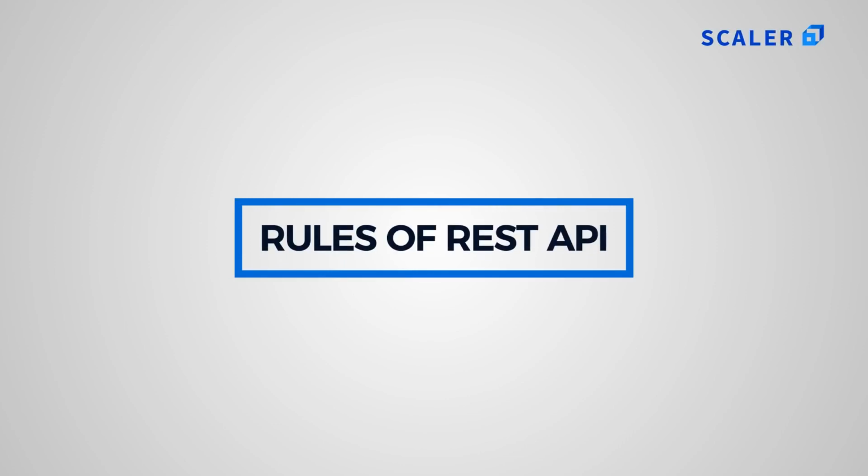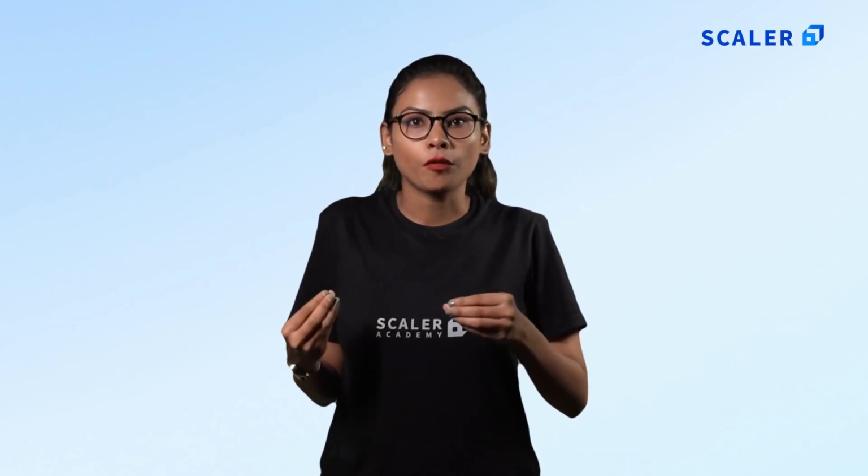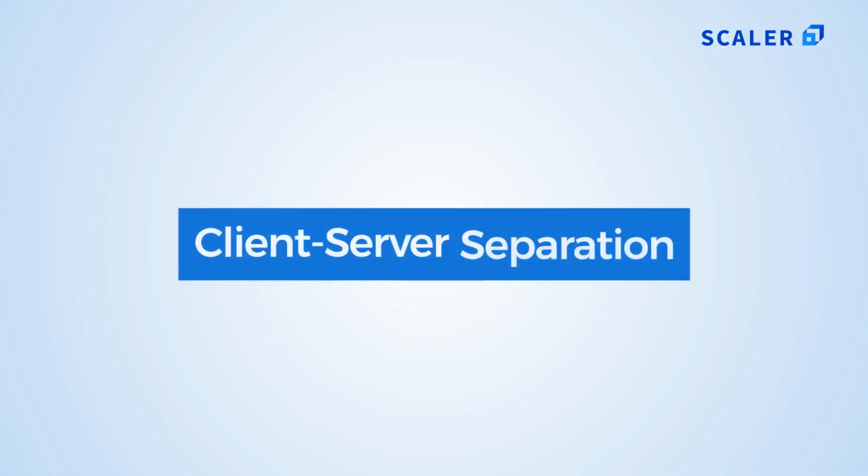Rules of REST API. To have complete benefit from the usefulness of REST, an API should follow 6 requirements. Actually, 5 are required and 1 is optional. Each requirement lays the groundwork for a fast and flexible API. Client-server separation. Under REST architecture, the client and server can communicate in one manner.